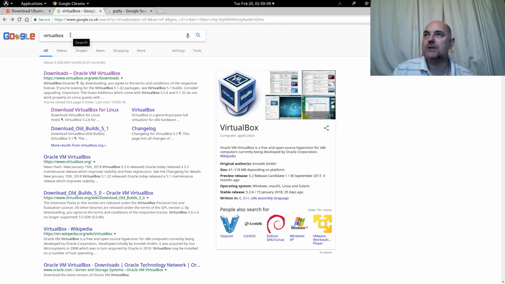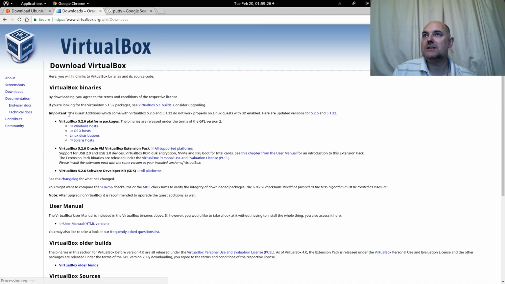Okay, so do a search for Virtualbox. It is Oracle VM Virtualbox. Again, click on the download link and choose whichever one you need. If you are using a Windows computer, then choose Windows, OS X, and so on. Or if you're using a decent Linux distribution and you've got your own dedicated package manager like apt-get, Pacman, or Yum, then use that by all means.